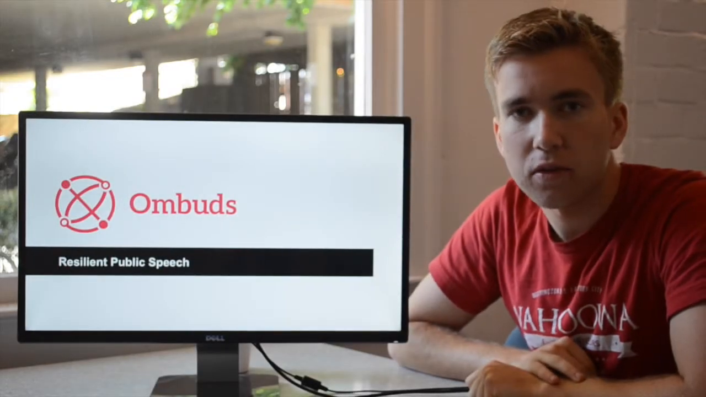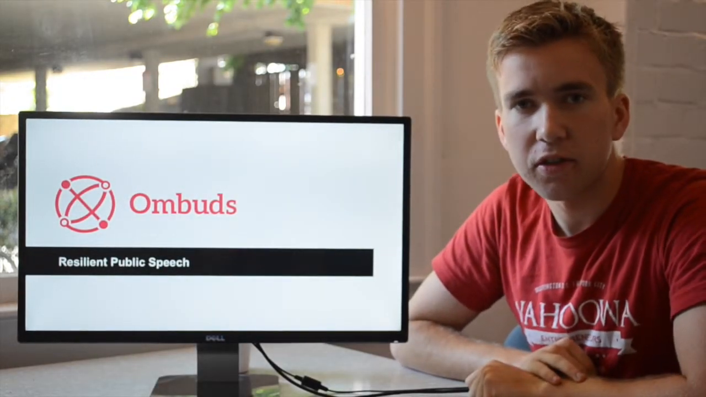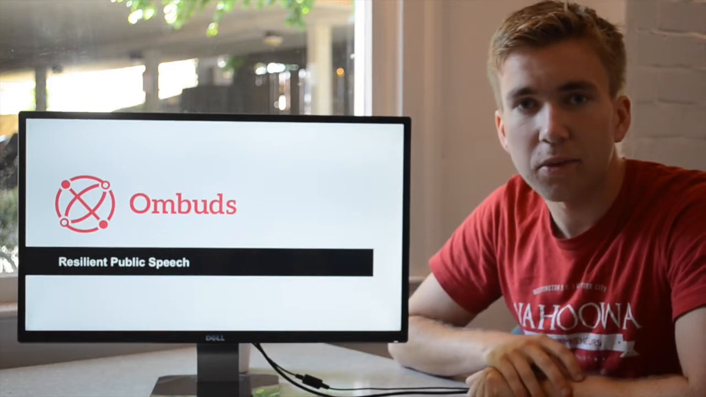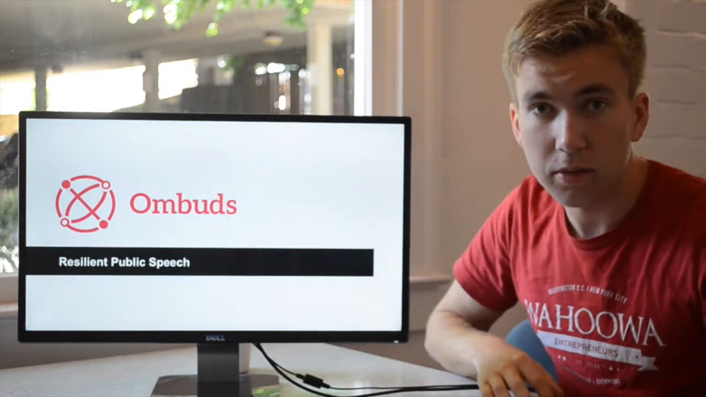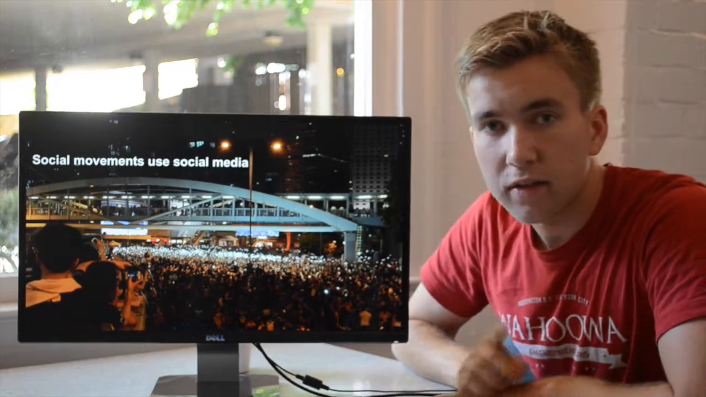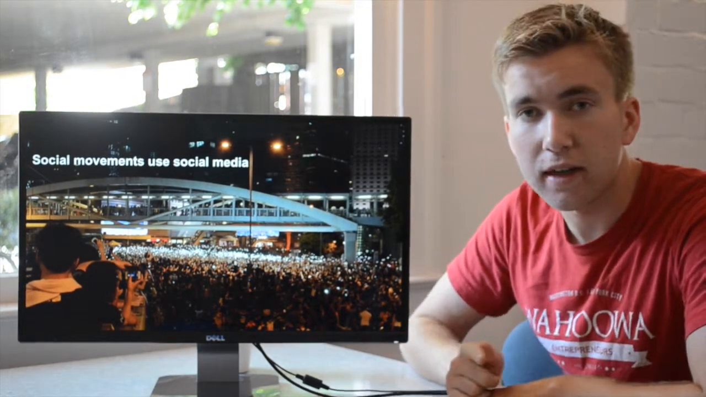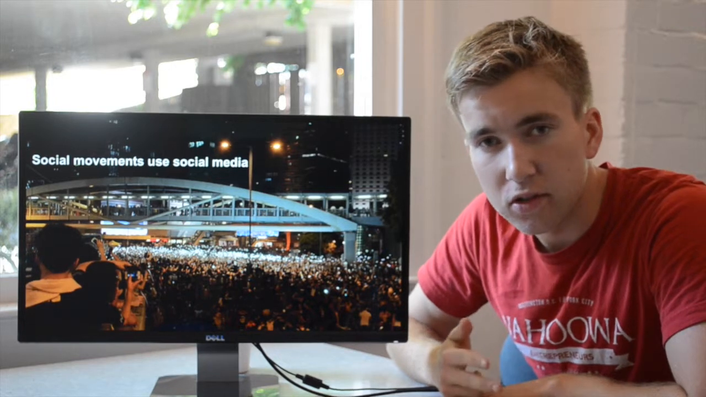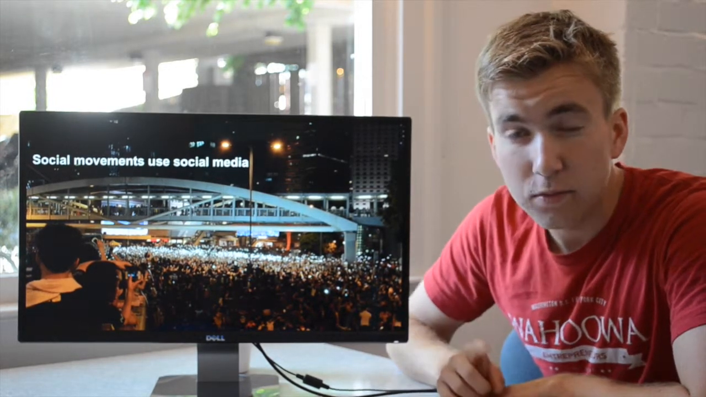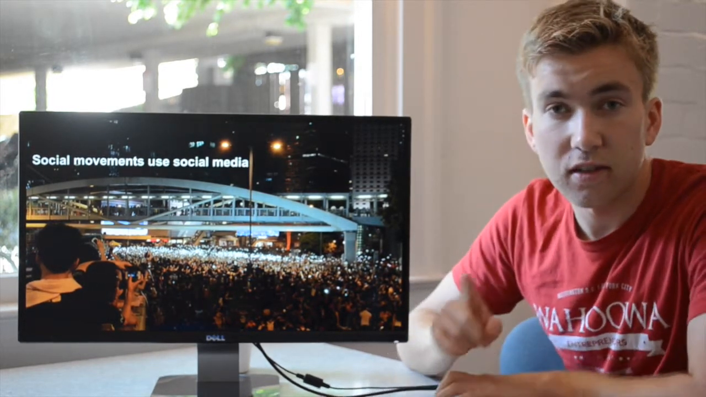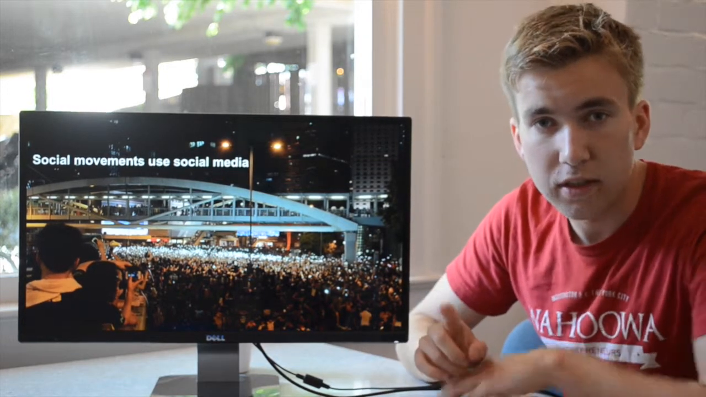Ombuds is an open source application that protects free speech on the internet. And it does this by storing public statements on the blockchain. Now, over the last few years, social movements have used social media to spread information, to organize, and really to build digital culture. But as these movements have gotten political, we've started to see the limits of social media.